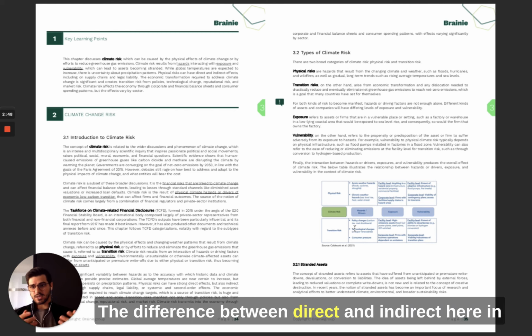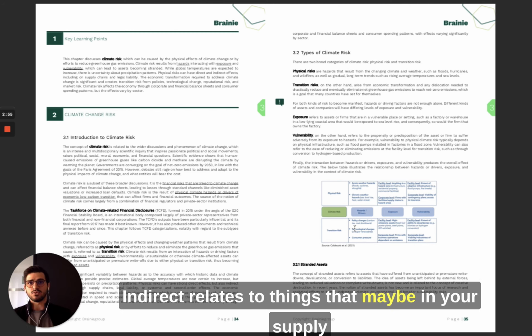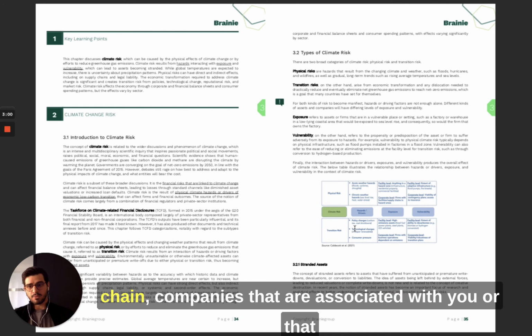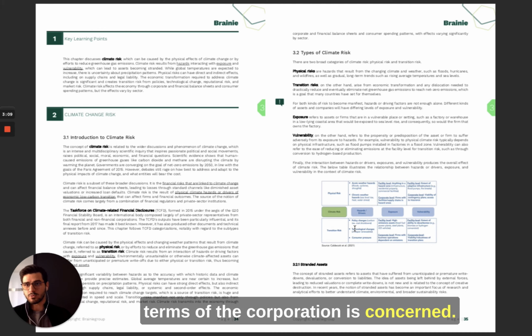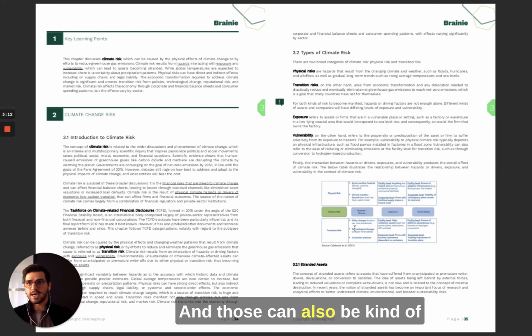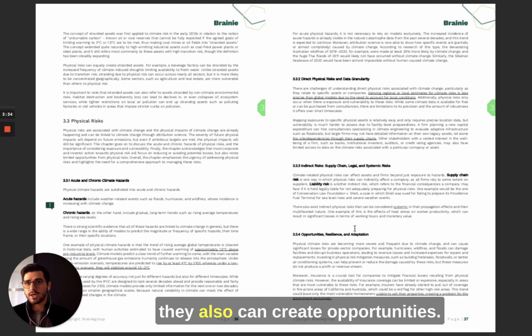The difference between direct and indirect here in this chapter is direct relates to a corporation, indirect relates to things that, maybe in your supply chain, companies that are associated with you or that you rely on but don't belong to you as far as the corporation is concerned. And those can also be hit by climate hazards. And this is then indirect physical risks, but they also can create opportunities.